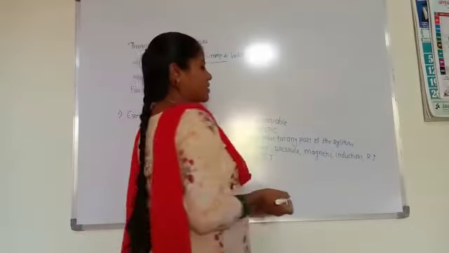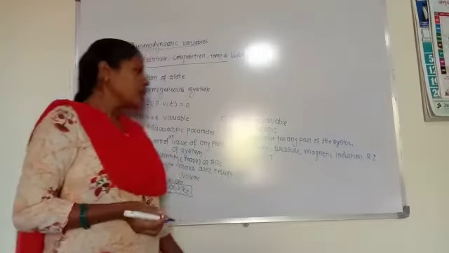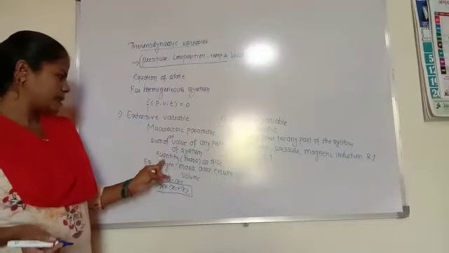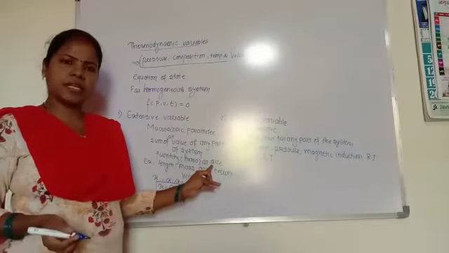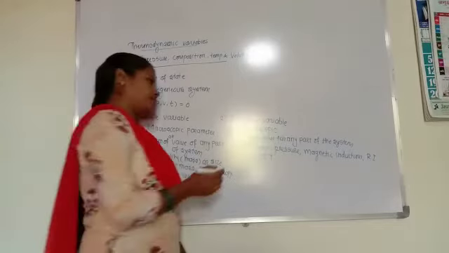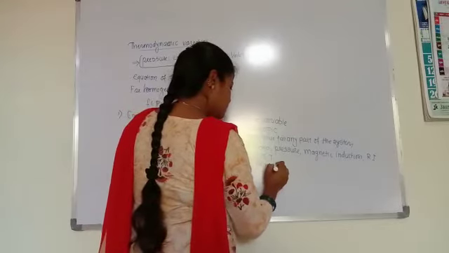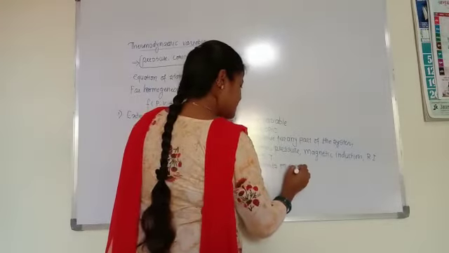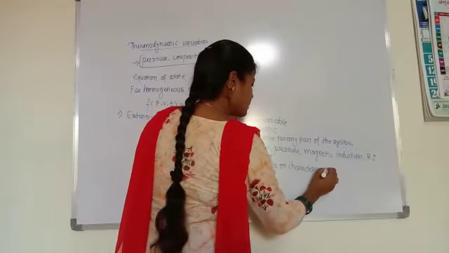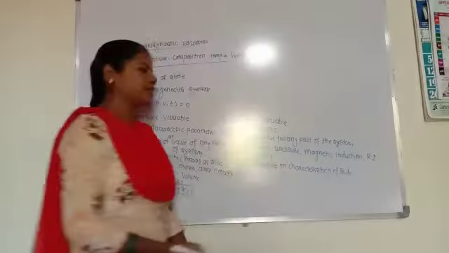Understand? An intensive variable is independent of the quantity or size of the substance. It is a characteristic of the substance present in the system.